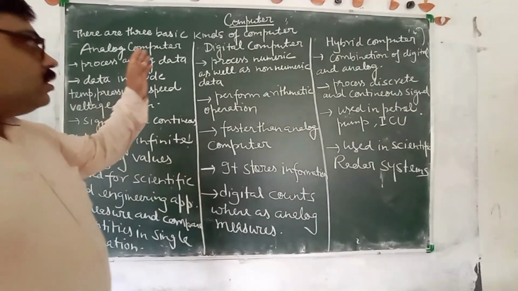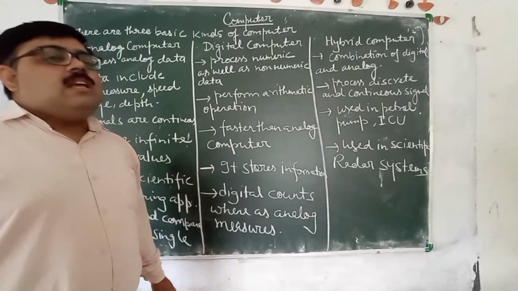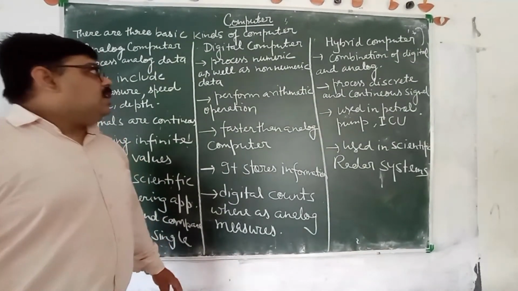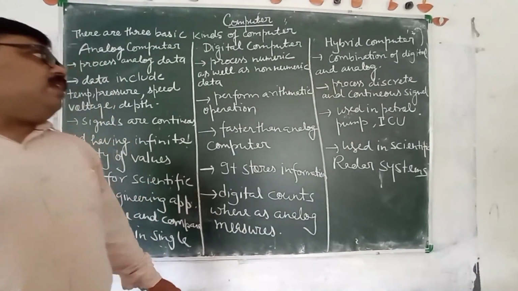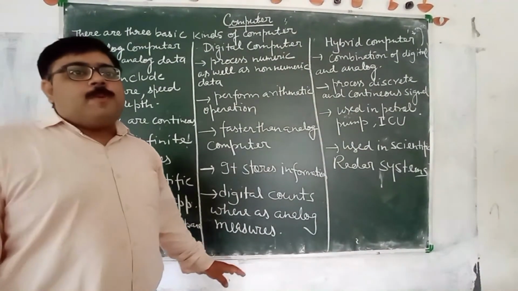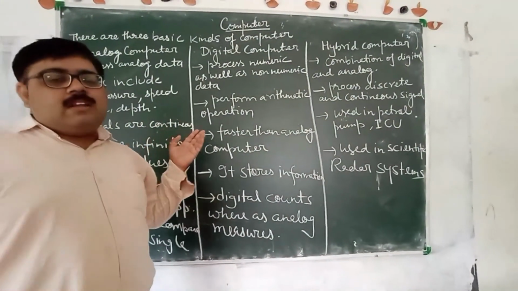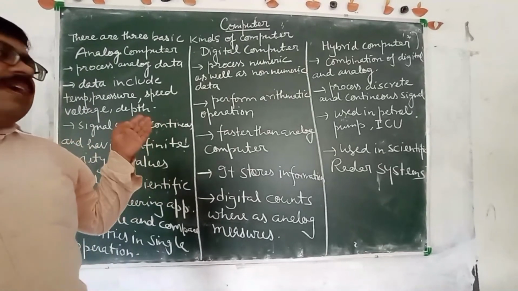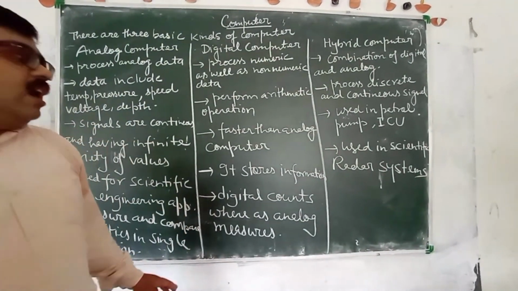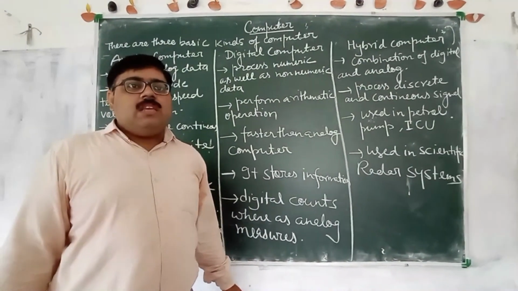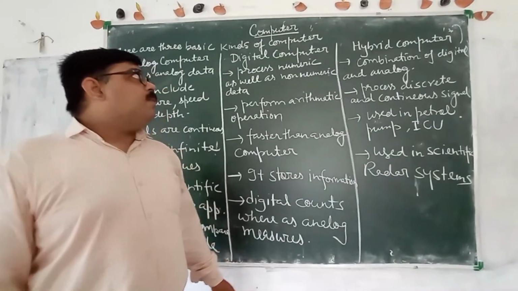Digital computers work on discrete signals. They have only two values, 0 and 1. They work on numeric values and non-numeric values. They perform arithmetical operations like addition, subtraction, multiplication and division, and they are faster than analog computers. They store the data and information in computers like PC, microcomputer, minicomputer, mainframe computer and supercomputer.